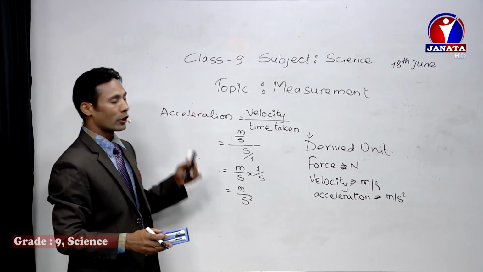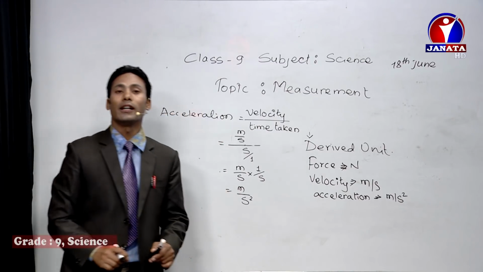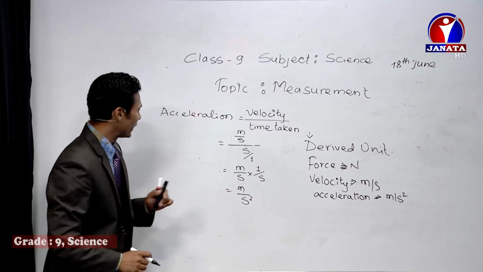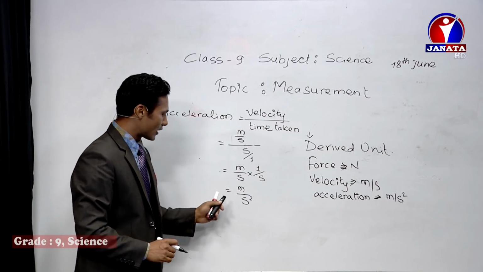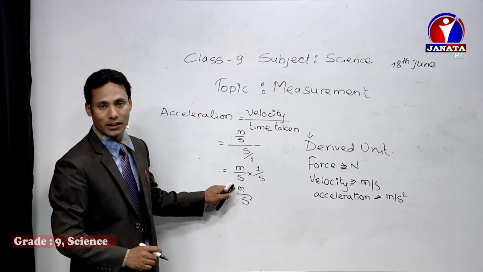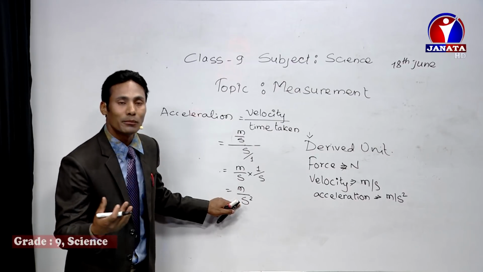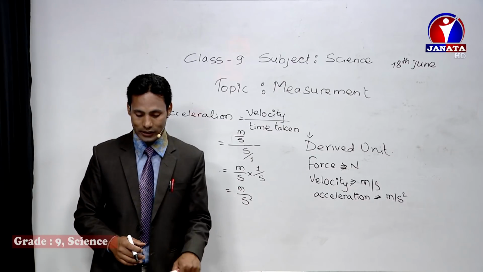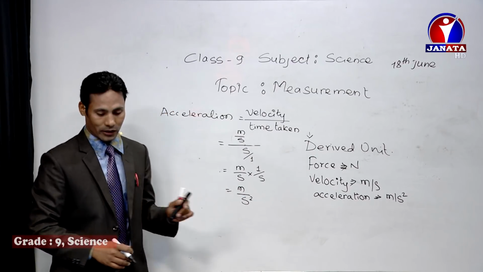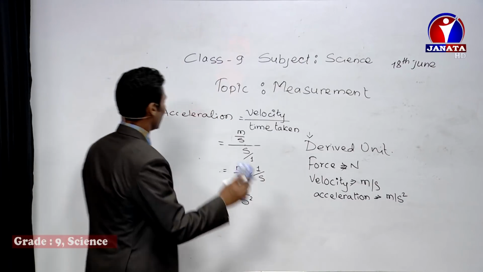So this is the unit for acceleration, and our question is why this unit is called a derived unit. The unit of acceleration, meter per second square, can be explained in terms of meter, the unit of length, and second, the unit of time. So the unit of acceleration is called a derived unit. Clear? Now the next one, let's see, power.